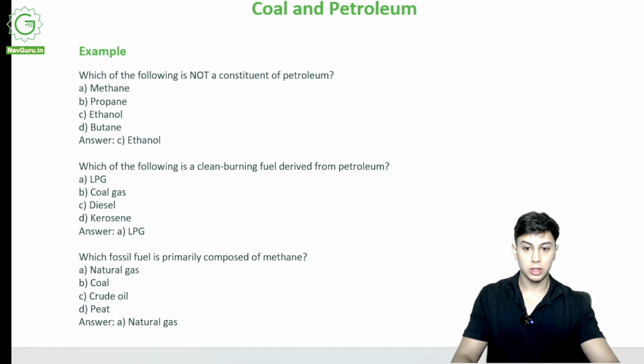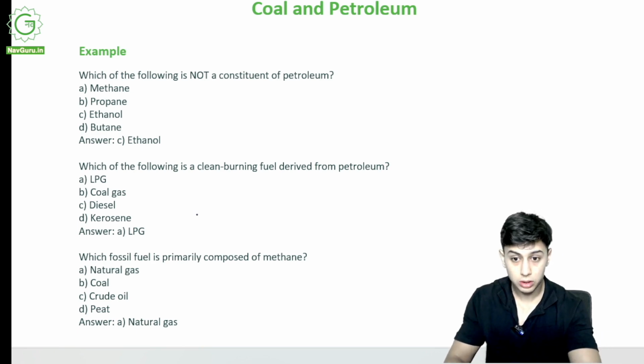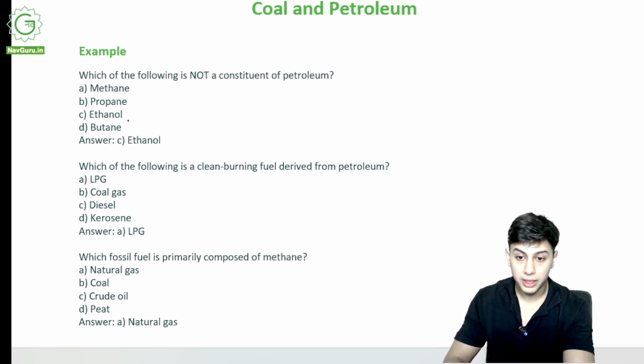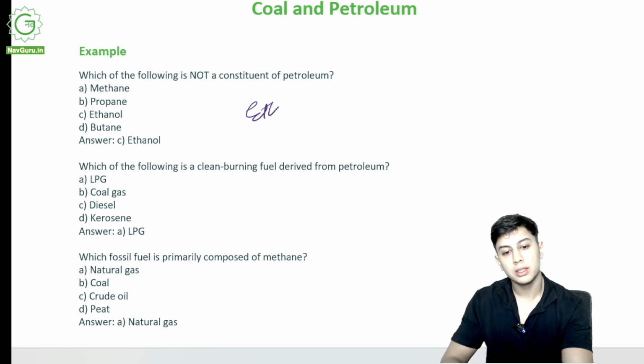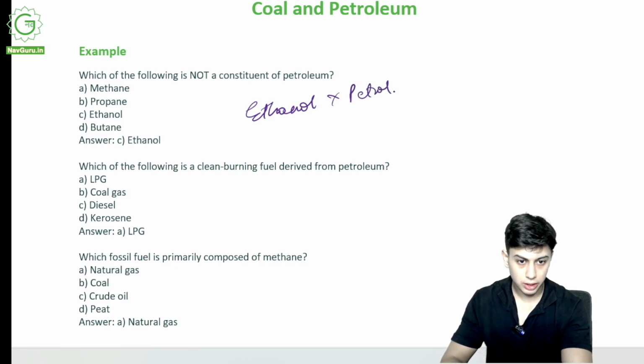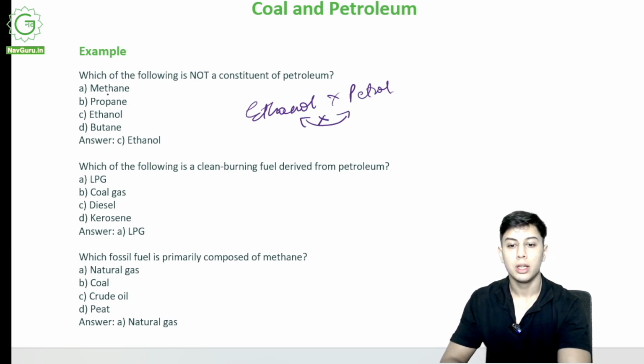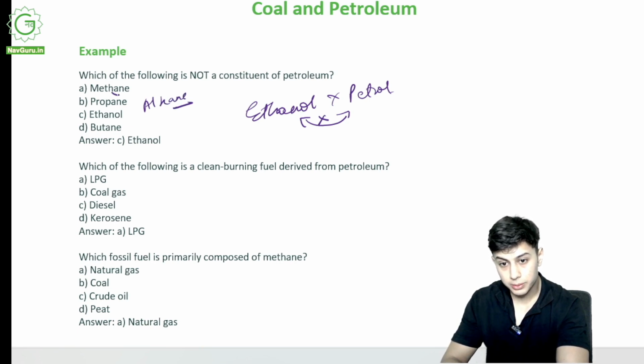Now, which of the following is not a constituent of petroleum? Okay, so methane, propane, ethanol, butane. Always remember ethanol is not related to petrol, because it is not obtained from petrol. The rest of the options are alkanes.